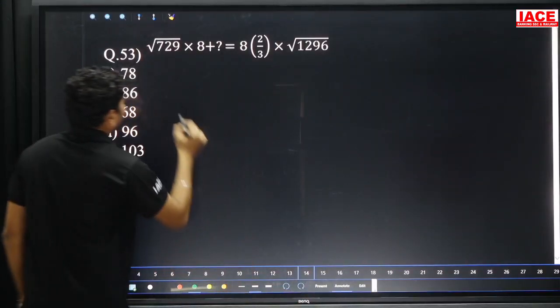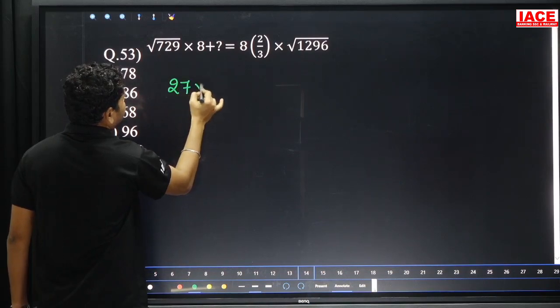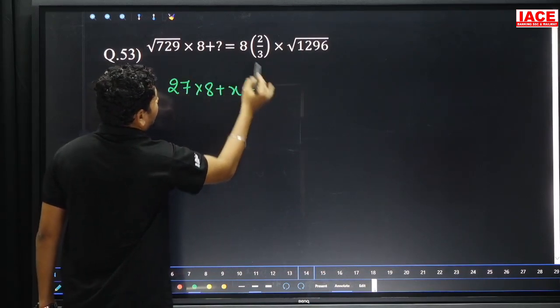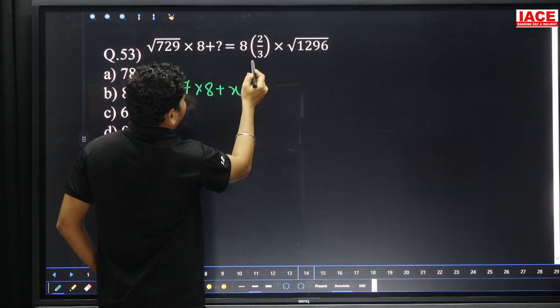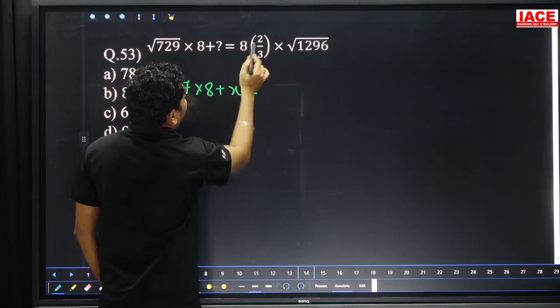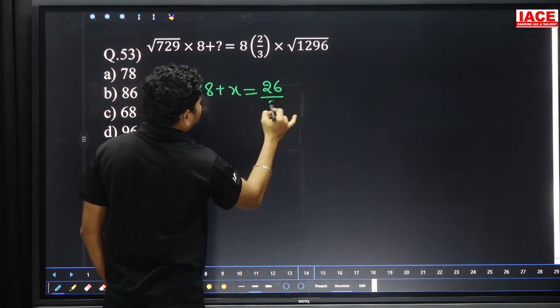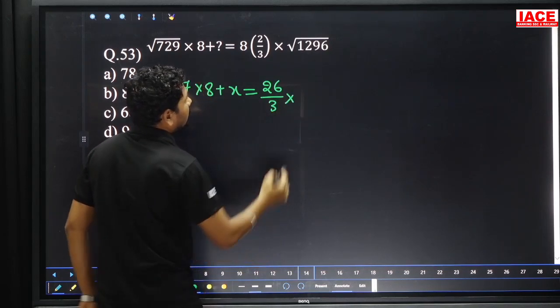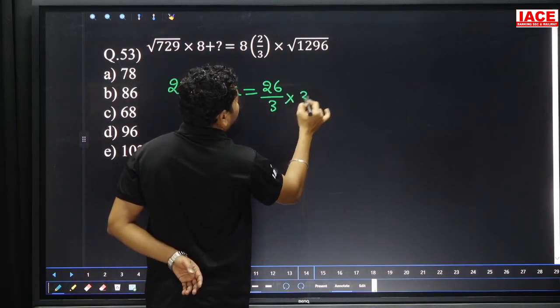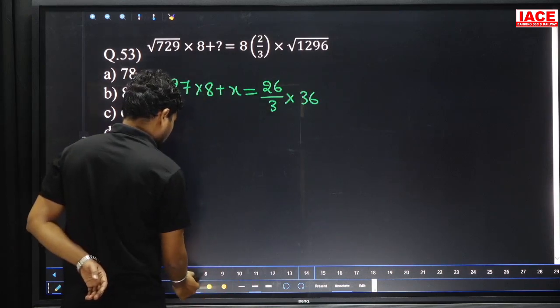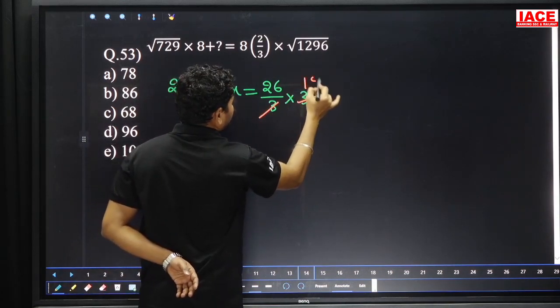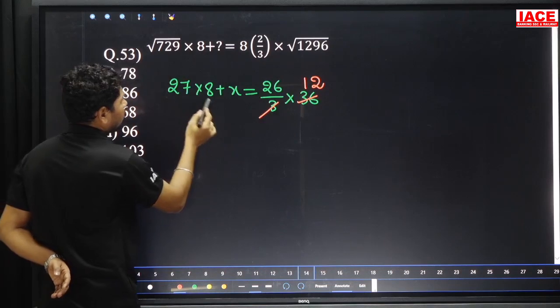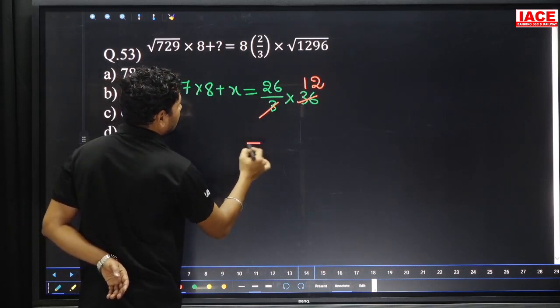Root of 729. Root of 729 value is 27 into 8 plus x, and 8 2 by 3. It is a mixed fraction basically. 3 8's is 24, 24 plus 2 value is 26 by 3 into 1296. 1296 root value is 36. And cancel the values here. 3 to 36 how many times? 12 times. And 27 into 8 plus x is equal to 26 into 12.